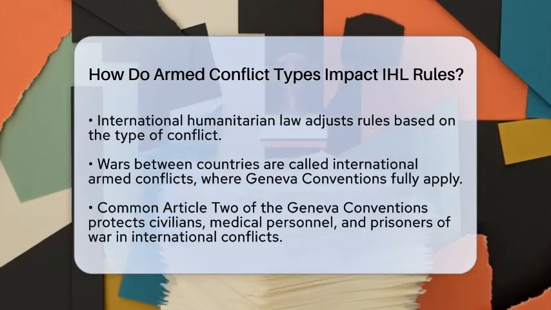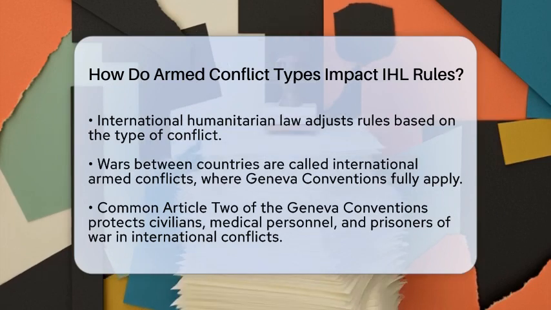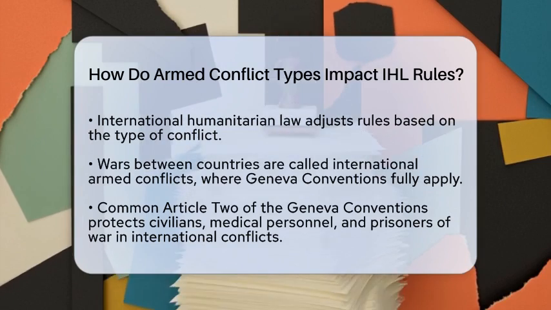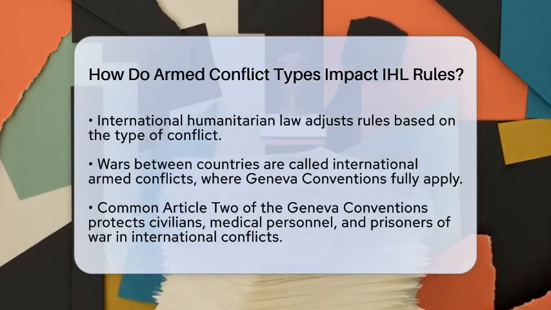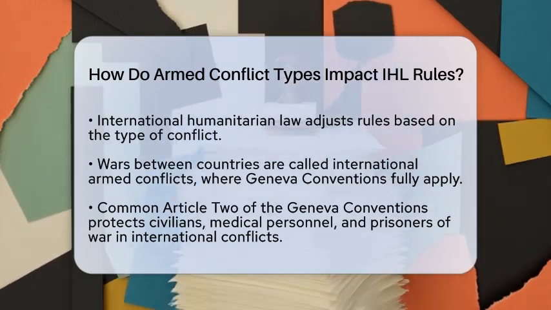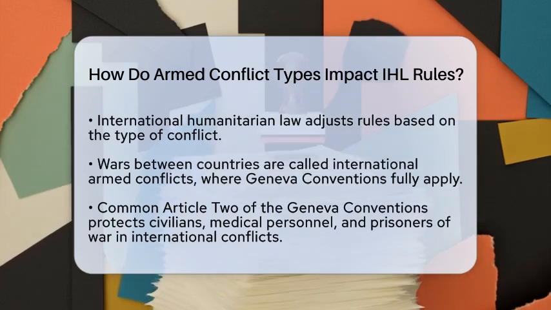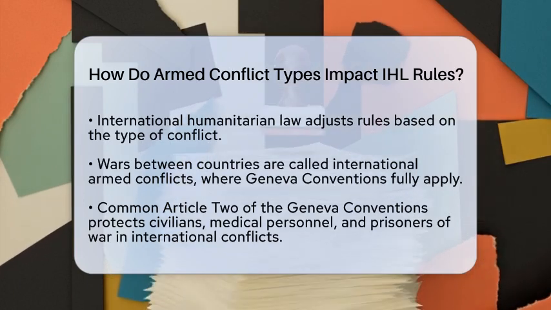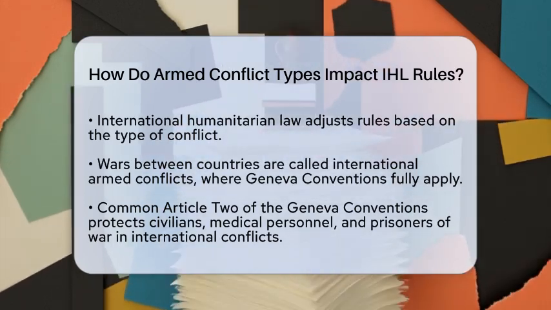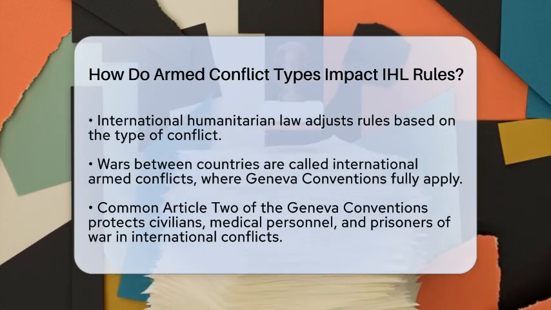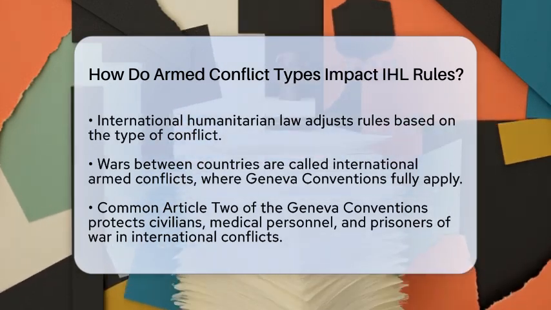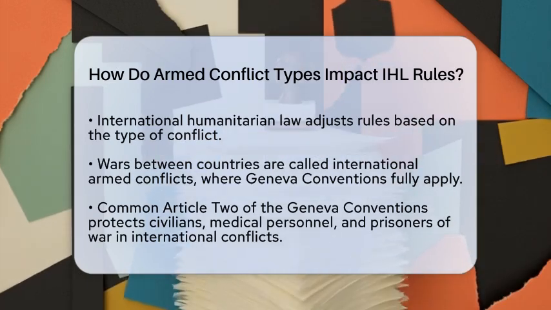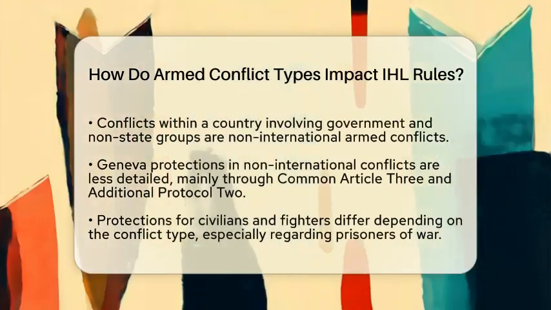When you hear about wars between countries, that's called an international armed conflict. It involves two or more states fighting each other. In these situations, the Geneva Conventions and their additional protocols come into full effect. They set clear rules on how to treat prisoners of war, protect civilians, and conduct hostilities. For example, Common Article 2 of the Geneva Conventions applies here, offering detailed protections for everyone not actively fighting. This includes civilians, medical workers, and aid providers.